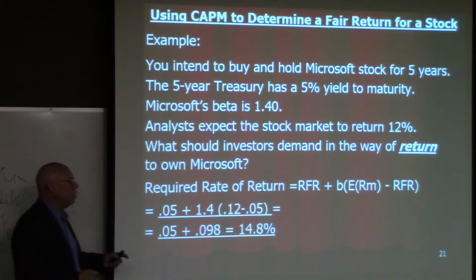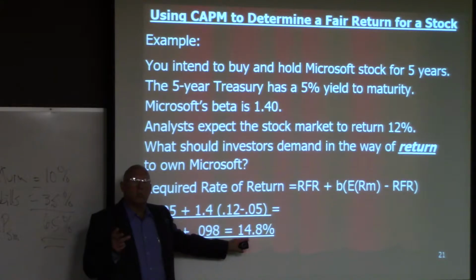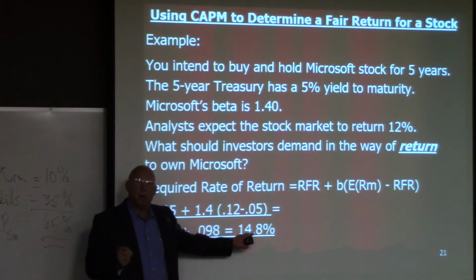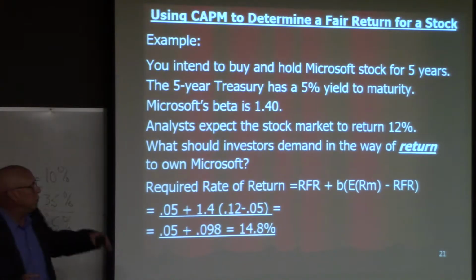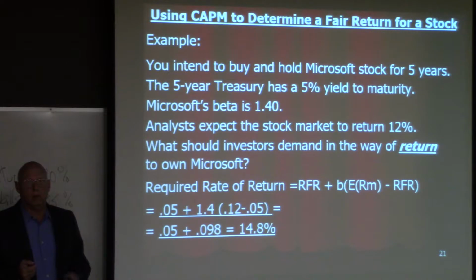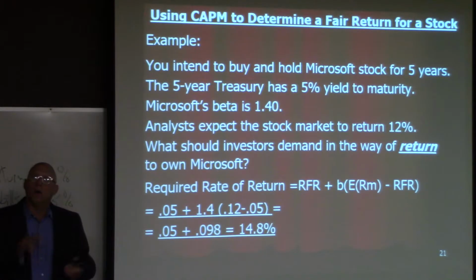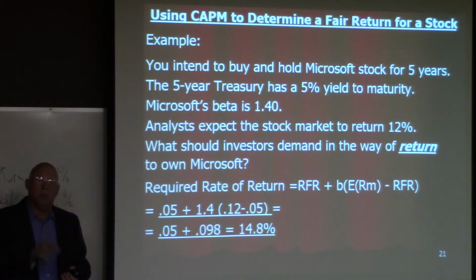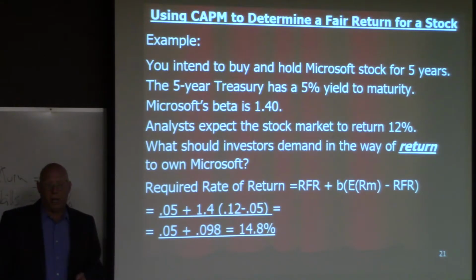And if the current market price is 15% less than the theoretical intrinsic value that we came up with, in terms of capital appreciation and dividend, then we should buy it. But if we can't earn 15%, we shouldn't buy it.